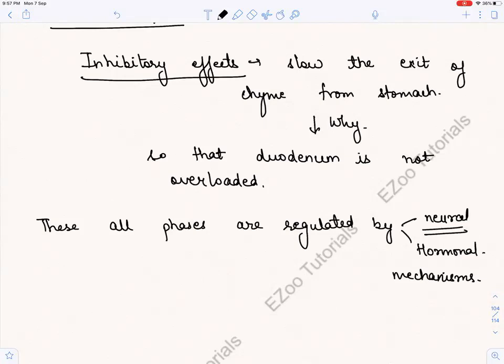generally what I have seen is that kids don't understand the neural mechanism and they just mug it up, and they're not able to do the questions, and a lot of questions come on these mechanisms. So I'll be doing it in a 10, 15 minutes detail, and then the hormonal mechanism also in 10, 15 minutes detail, not just giving points. You have to understand, and obviously you have to learn, but the learning becomes with understanding. There'll be no fun if you're not understanding, right?